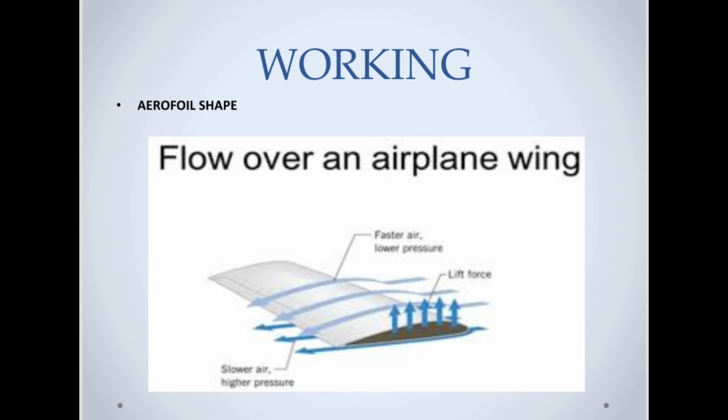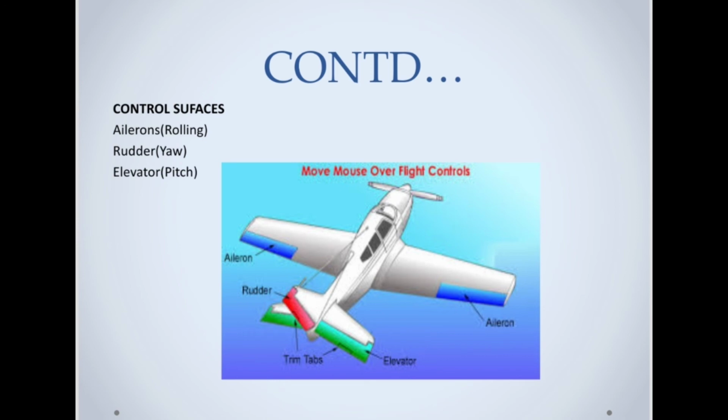So mainly there are four forces that act on our UAV. So the first one is thrust, that is generated by the motor. Second one is gravity, which pulls the UAV in downward direction. Then third one is the lift, which is produced by the wings, and last but not the least is the drag, which pulls the plane in backward direction. Well, that's about how UAV flies.